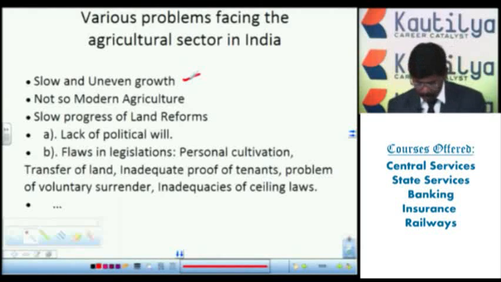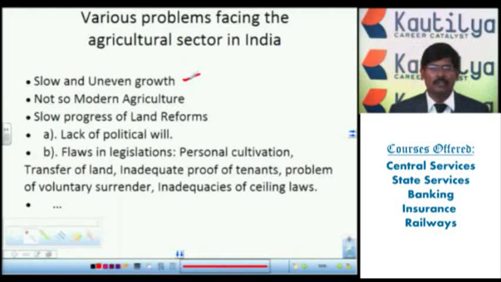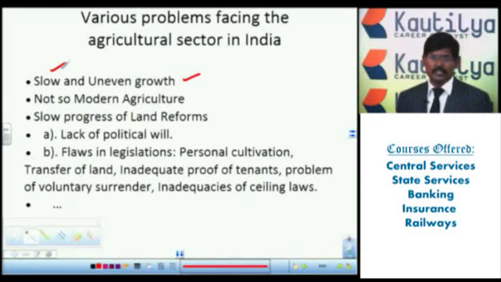When we have the maximum number of the population using very household methods, the same pattern from past so many years, what has happened? Agriculture production and productivity have become slow, with uneven growth. We are not getting up to the mark. There is no tremendous growth, only very slow growth. This is because of the traditional tools we are using and because of the family system we have at present.